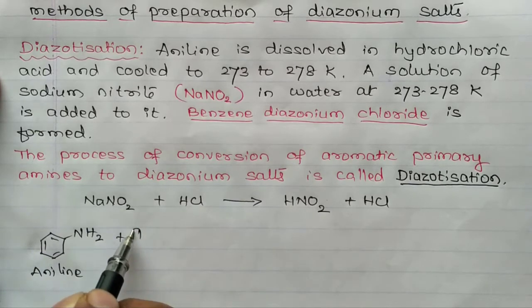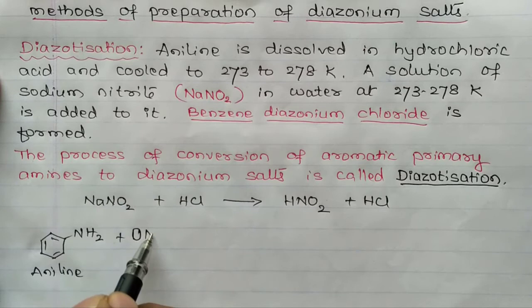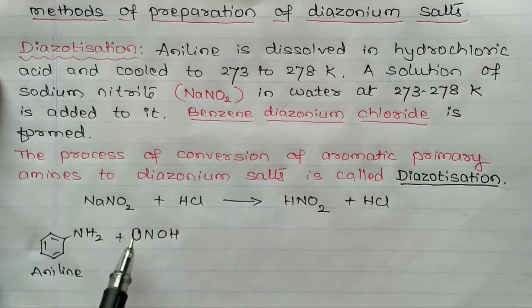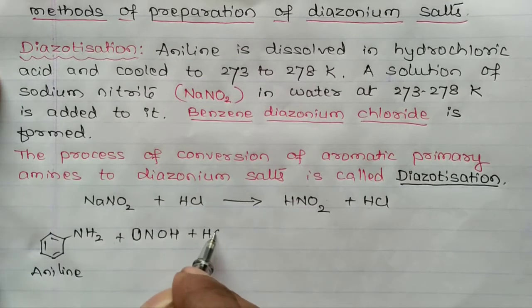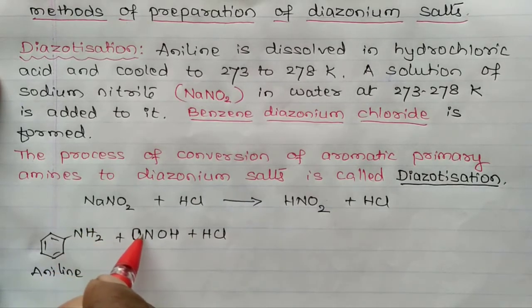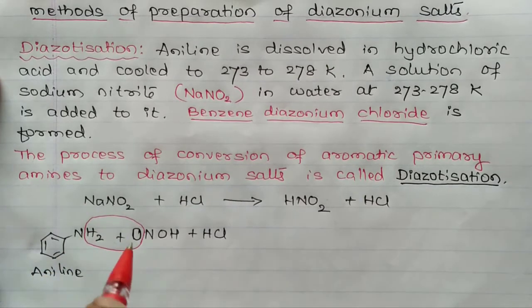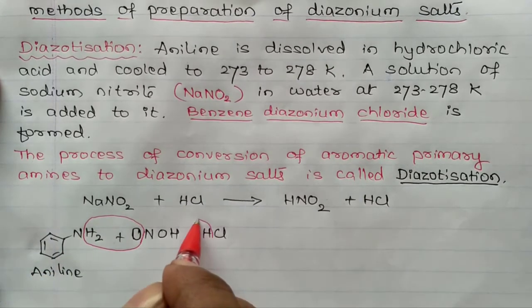Here we write O=N-OH, HNO2, nitrous acid, plus HCl. Here we can remove a molecule of water like this. Eliminate one molecule of water here, another molecule of water here.